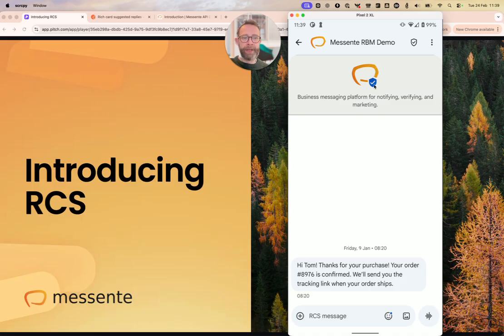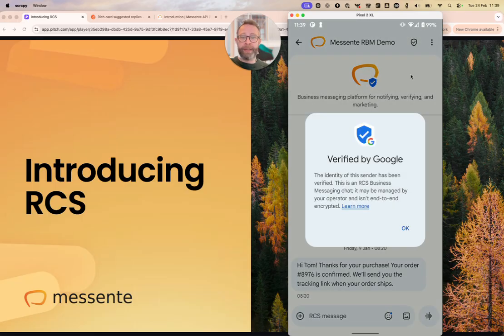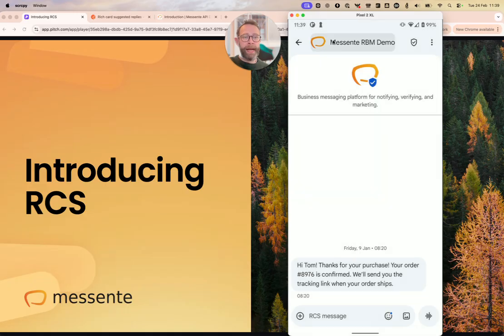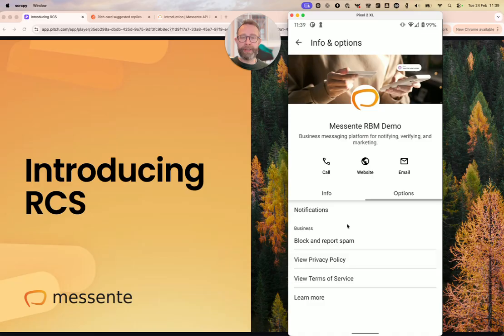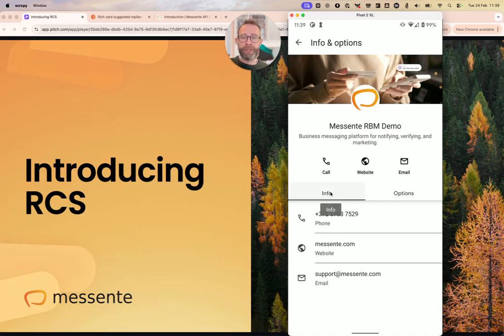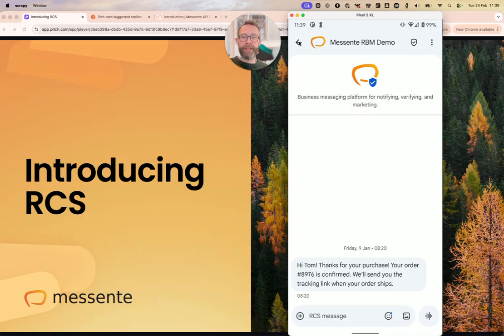When we go inside it, we're going to see a few other things. We're going to see the logo's got a verified badge on it. If I click on here, we can see that has actually been verified by Google. So the recipient's immediately getting increased trust of who this message has come from. And you've also got this name of the brand up here at the top. And I can click into this and then find out more about them. We get a short description, we get some contact details, some links, links to some of the privacy policy and more information to learn about the brand and who it is who's contacted them. So this is the first major benefit that RCS brings to customers: vastly increased trust for the consumer of who's contacting them in a world with a lot more spam flying around.